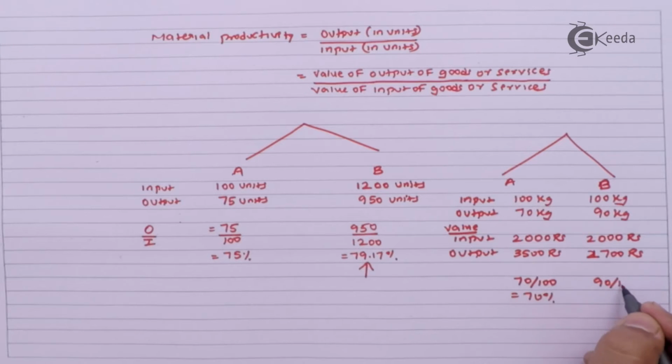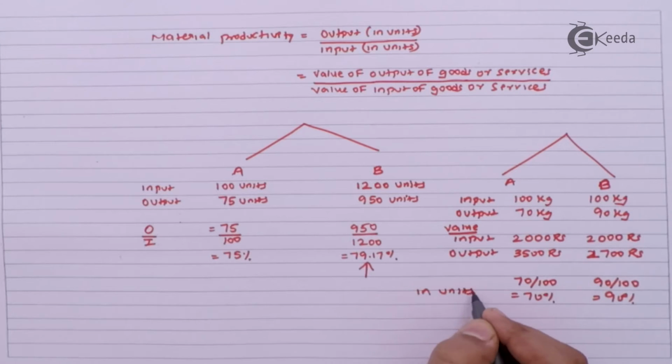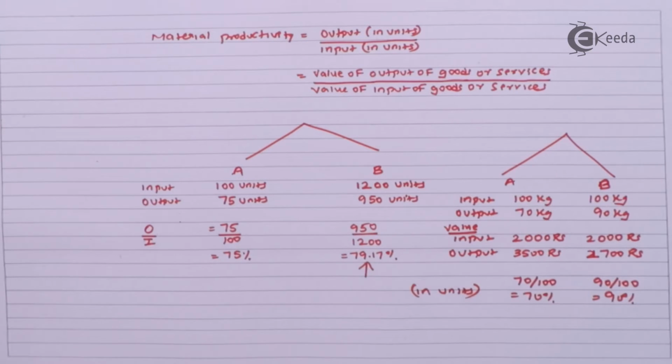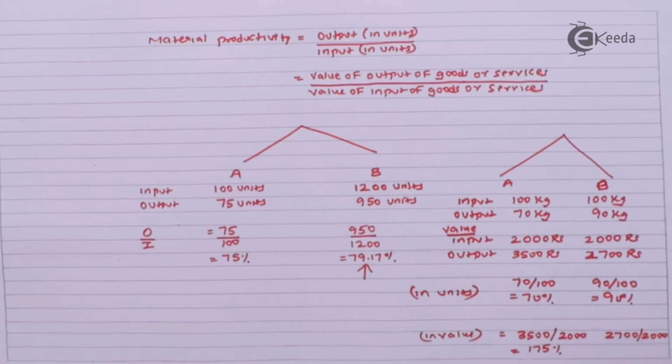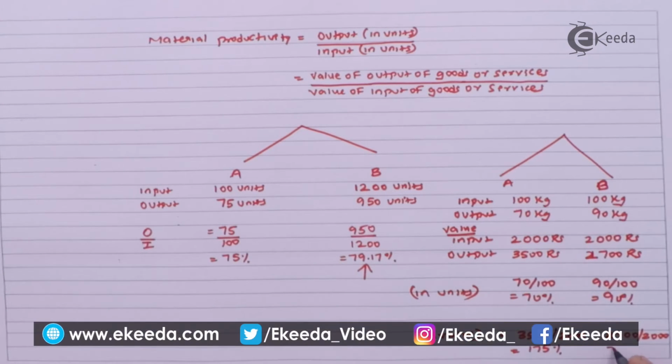For B it will be 90 upon 100 into 100, that is 90%. So in units I can always say B performs better than A, but in terms of value, if you compare, it will be 3500 divided by 2000 into 100, which will be 175%. Whereas in case of firm B, it will be 2700 divided by 2000, which comes to 135%. So I can always say that in terms of value, firm A is much better than firm B.